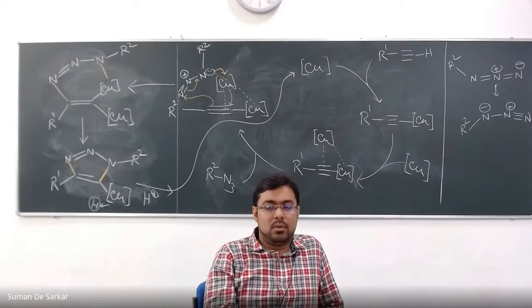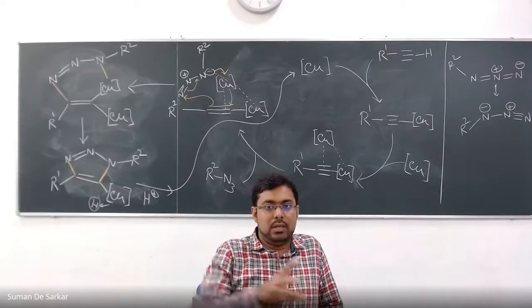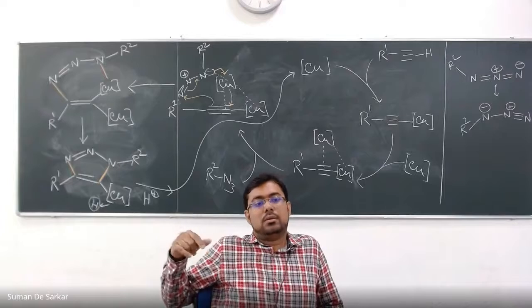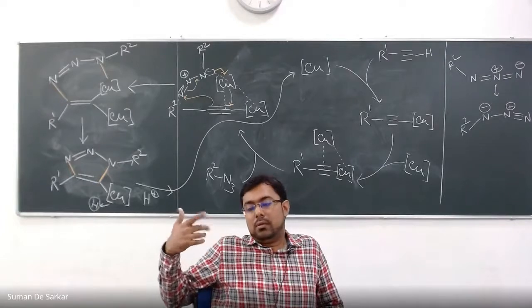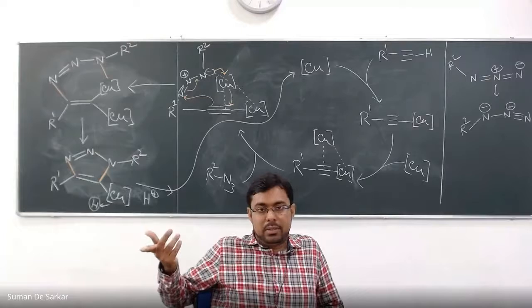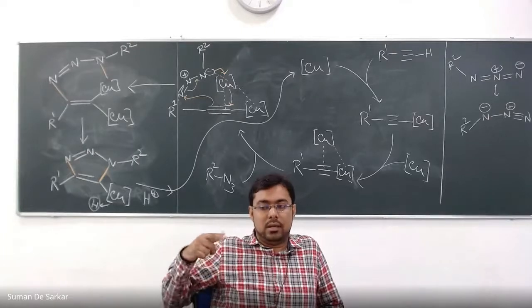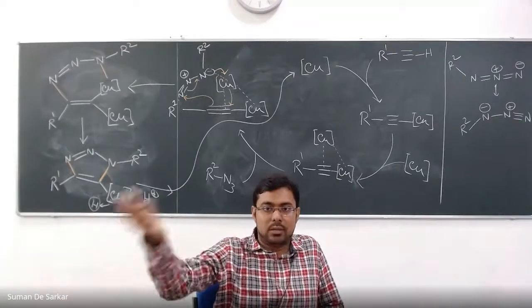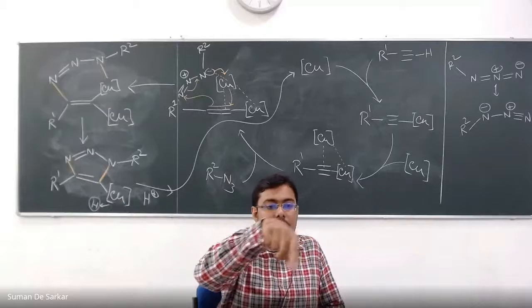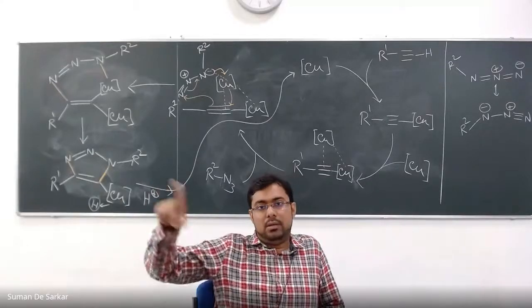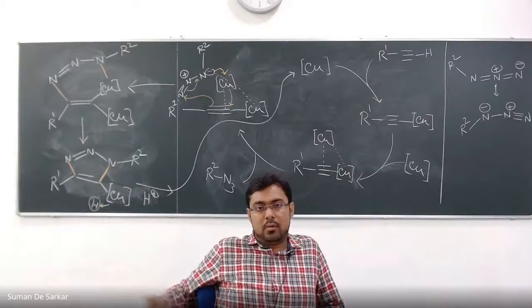So we always have indirect proof. Suppose we are proposing an intermediate. If you can prepare that intermediate another way, do the reaction, and reach the product, then of course the reaction probably goes via that intermediate. This is a kind of control experiment.